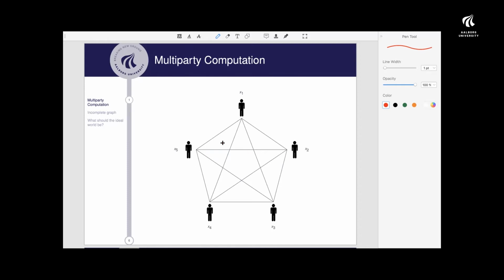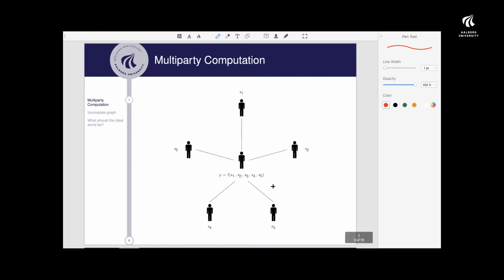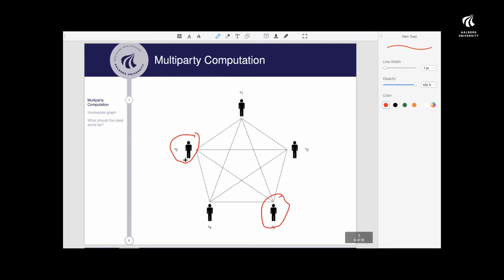What we do is show that if an external adversary is corrupting a number of these parties, for instance these two parties here, and they follow the protocol, they cannot do more harm than they can do in this setup here, where they're also corrupting the same parties. So we compare these two situations. We call this the ideal world and this the real world. We compare what harm an adversary can do, and if they cannot do more harm in the real setting than they can in the ideal, then the protocol is secure. That's more or less how we define security.